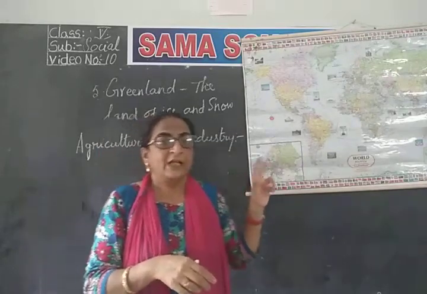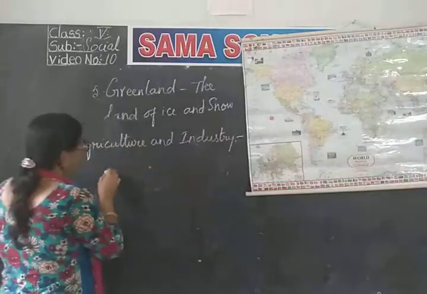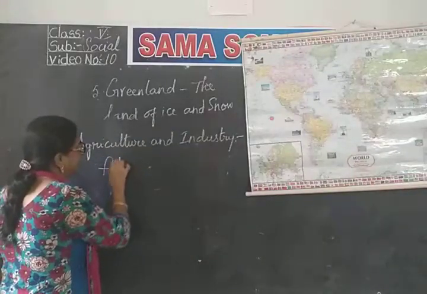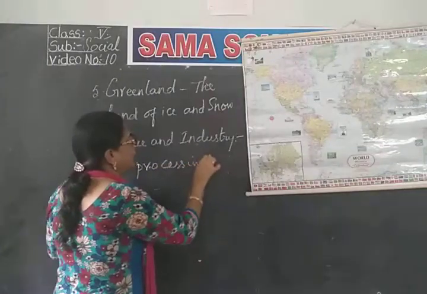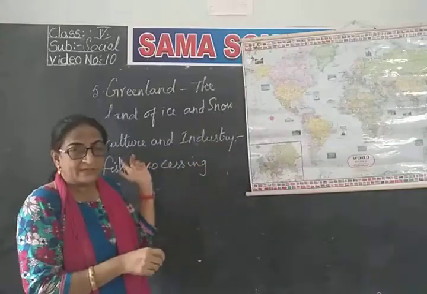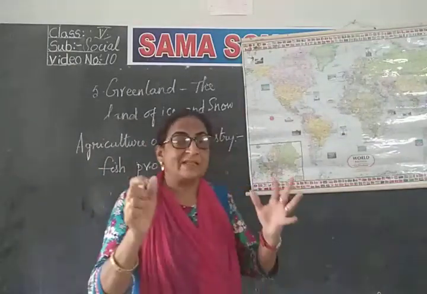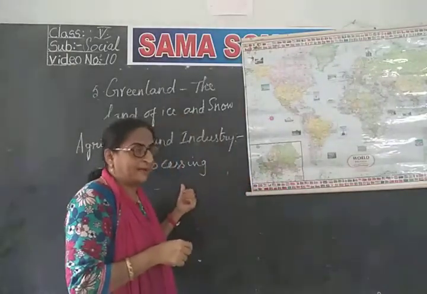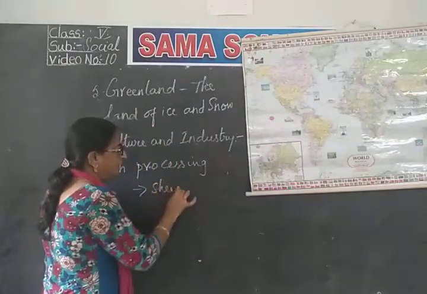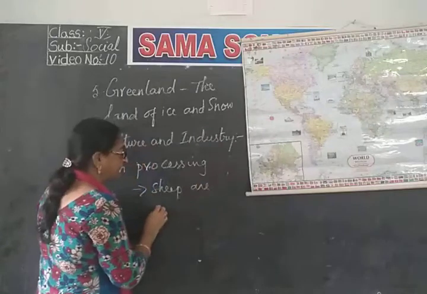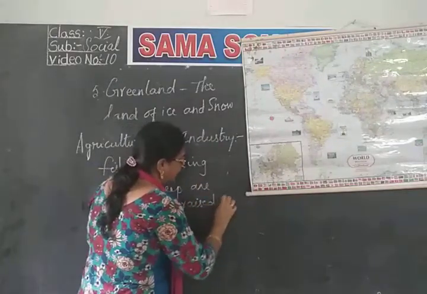Not only that, they also rear sheep in small numbers. Fish processing is done here. This is the major industry found in Greenland. Sheep are raised in small numbers, and this is also one of the occupations.